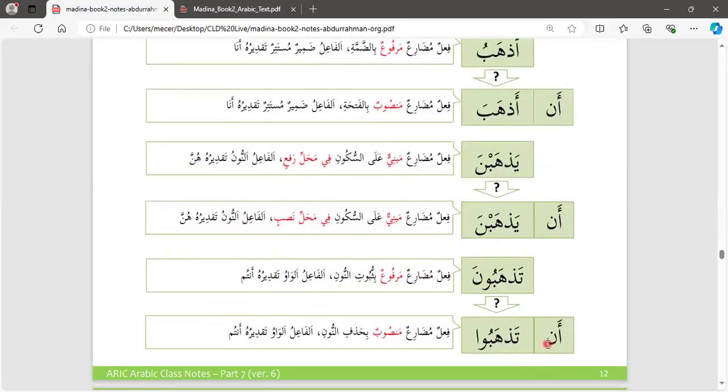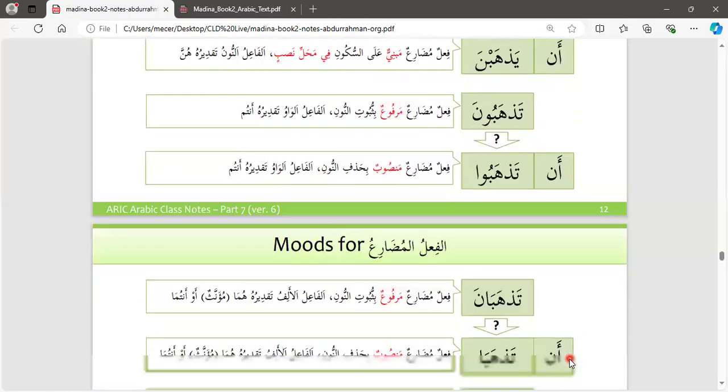Let's look at this before we close. An tadhabu. This is fi'l mudari mansubun bihadhf nun. Why did we remove nun here? Because we understand that nun is a sign, a mode of the fi'l. So when we remove it, it makes this fi'l mansubun. So we say: فعل مضارع منصوب بحذف النون فاعل الواو تقديره أنتم. In this case it is antum. So this is mansubun because a particle of nasb precedes the verb.